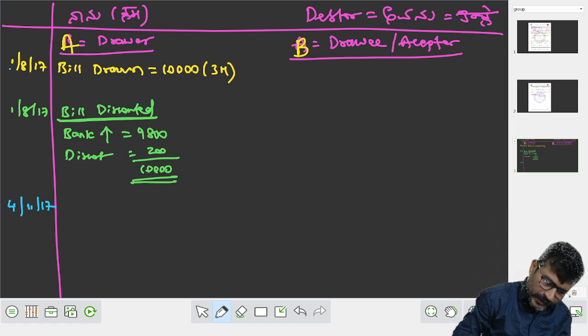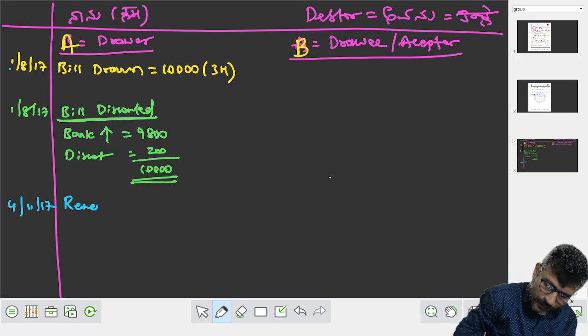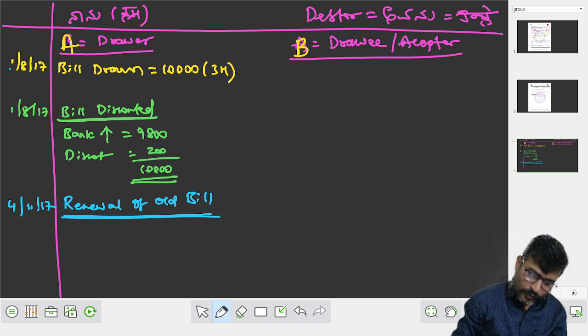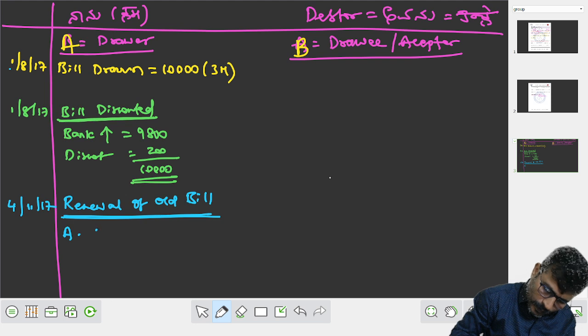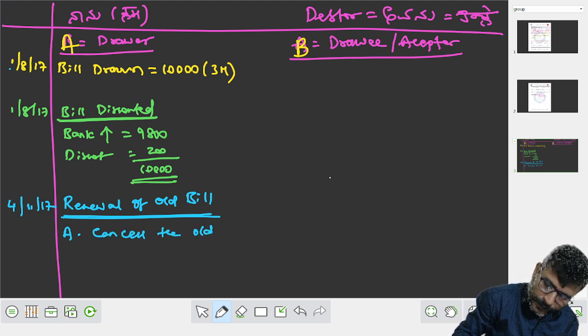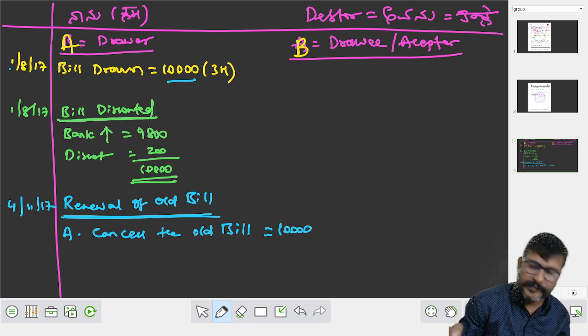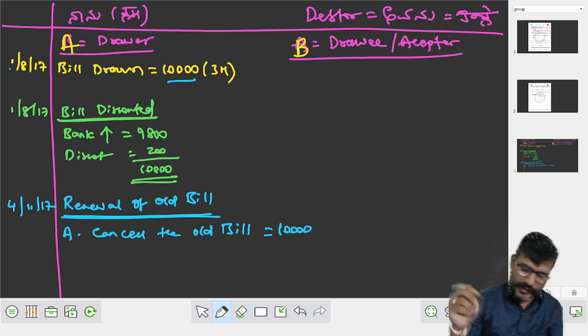What happened? Renewal of old bill. We have only one bill, right? That is a renewal of old bill. When a renewal of old bill happens, what to do? Cancel the old bill. What is the old bill amount? 10,000 rupees. Always we have to take the bill amount, not the discounted amount.